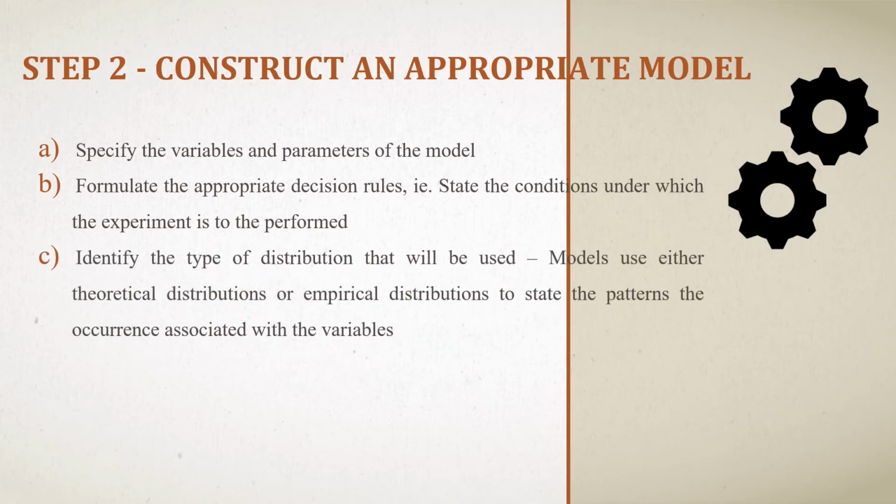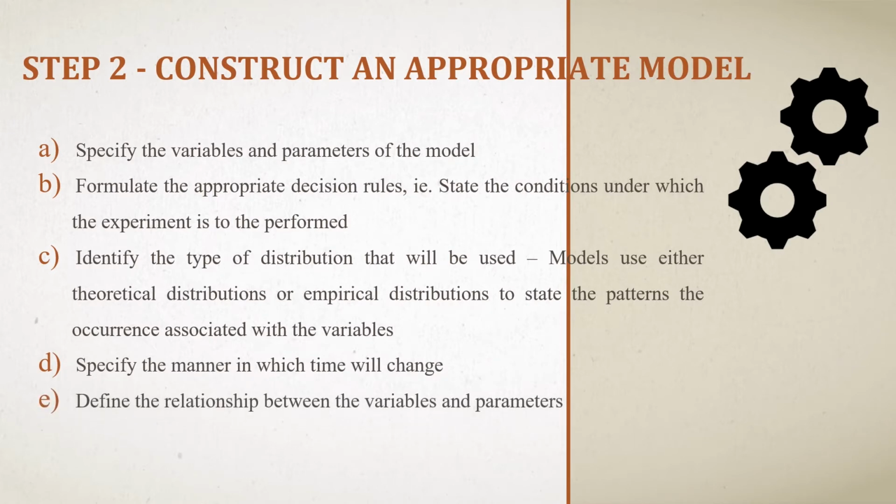Next, identify the type of distribution that is to be used. Models use either theoretical distributions or empirical distributions to state the patterns of occurrence associated with the variables. After that, we will specify the manner in which time will change. Finally, we will define the relationship between the variables and parameters.